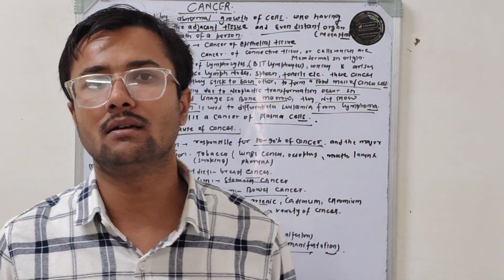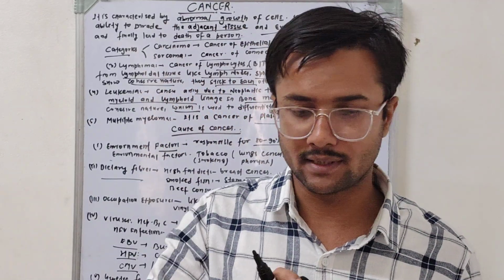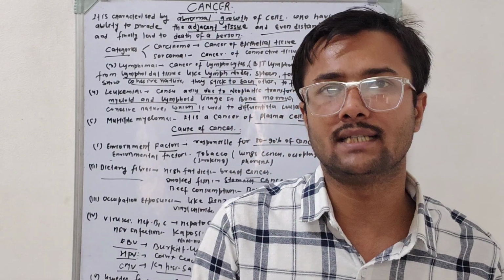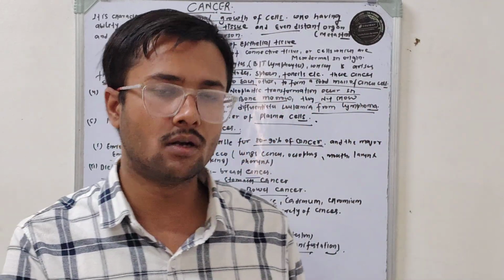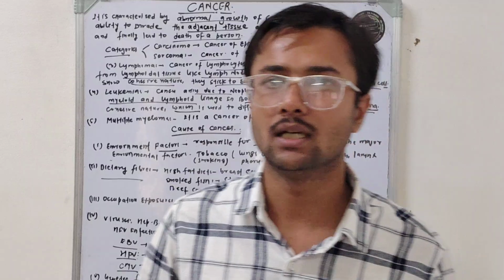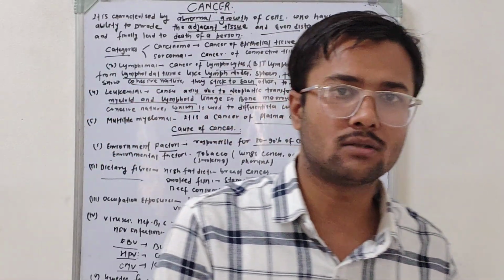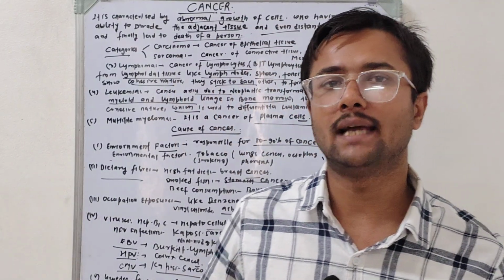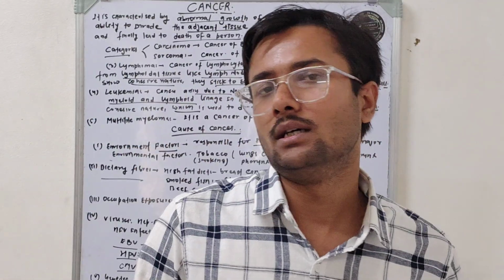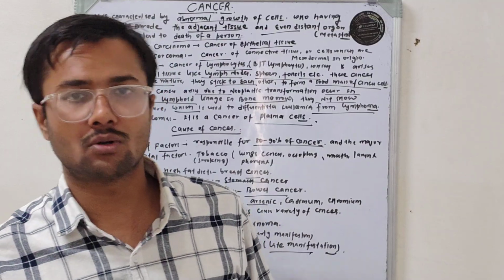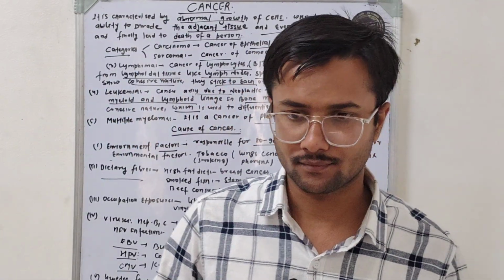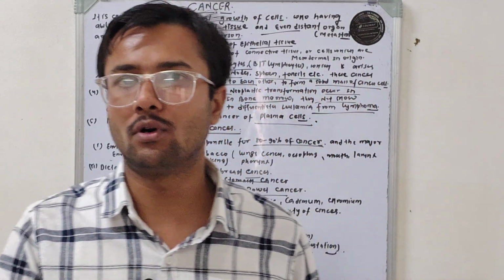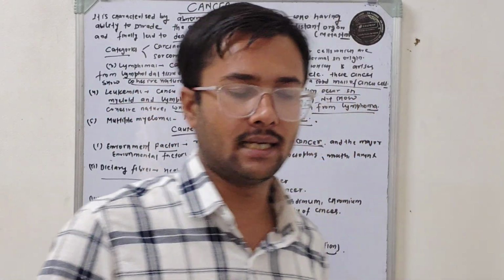Environmental factors contribute 80 to 90% of cancers, and the most common cause of cancer in environmental factors is tobacco, either chewing or smoking. Dietary factors like high cholesterol diets, beef consumption, and smoked fish also contribute to cancers.